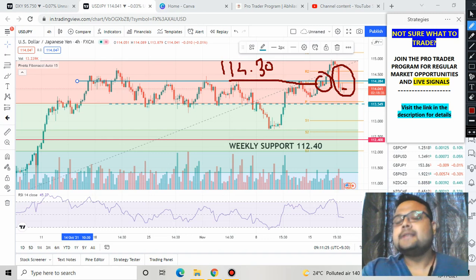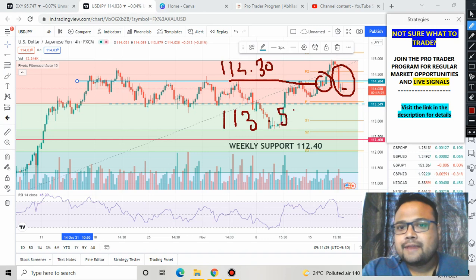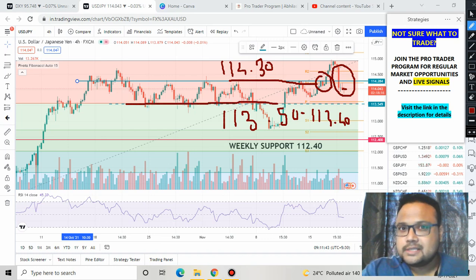So the market is back to the range again. Previously the market was trading in a narrow range of 114.30 on the upside and 113.50 or 113.40 on the downside. This was the support for the market for a long time, and this was the resistance for the market. The market broke the level, but it is back to the range again.